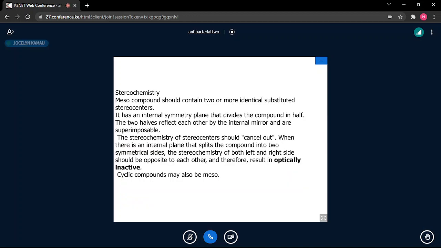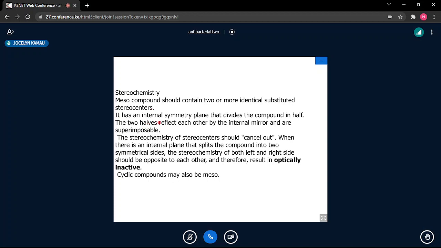Stereochemistry. A meso compound usually contains two or more identical substituted stereocenters. So it has two stereocenters which are identically substituted. If you have a CH2, CH3, CH3 on one carbon, the other carbon is still a chiral center, but it has the same groups: CH3, CH2, CH3. So the two centers are identically substituted, the two carbons are similar, and they will be superimposable, as we have said.